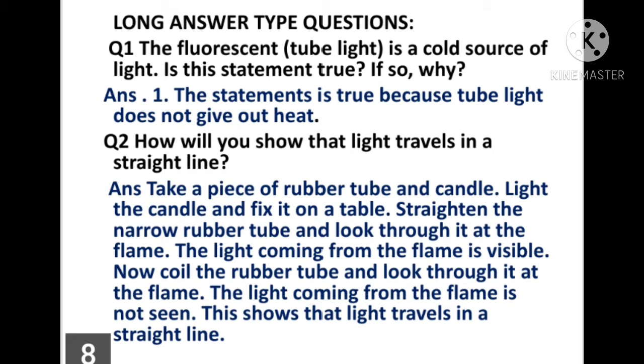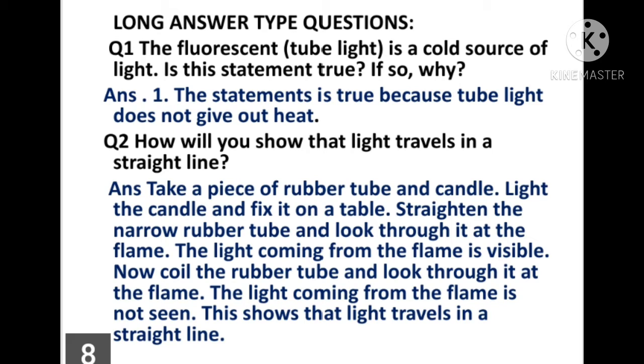Now question 2. How will you show that light travels in a straight line? Now its answer. Take a piece of rubber tube and a candle. Light the candle and fix it on a table. Straighten the narrow rubber tube and look through it at the flame. The light coming from the flame is visible. Now coil the rubber tube and look through it at the flame. The light coming from the flame is not seen. This shows that light travels in a straight line.